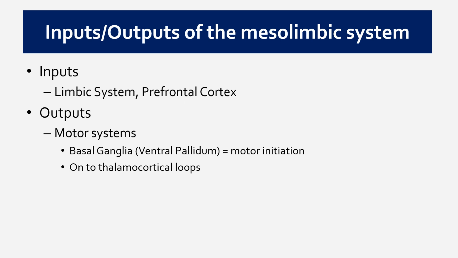The outputs then of the mesolimbic system, lots of them are motor systems, basically turning up or down the volume on our decision whether or not to enact a particular motor command, in particular through the basal ganglia and a region of the basal ganglia called the ventral pallidum. The basal ganglia are responsible for motor initiation, and so when we're considering initiating a motor movement towards a Whisper or something that we've learned about that is wonderful, the actions of the mesolimbic dopamine system will turn up the volume on that, which makes it more likely that we will choose it. And then there are further projections onto thalamocortical loops, which are very important for regulating all of our behaviors.